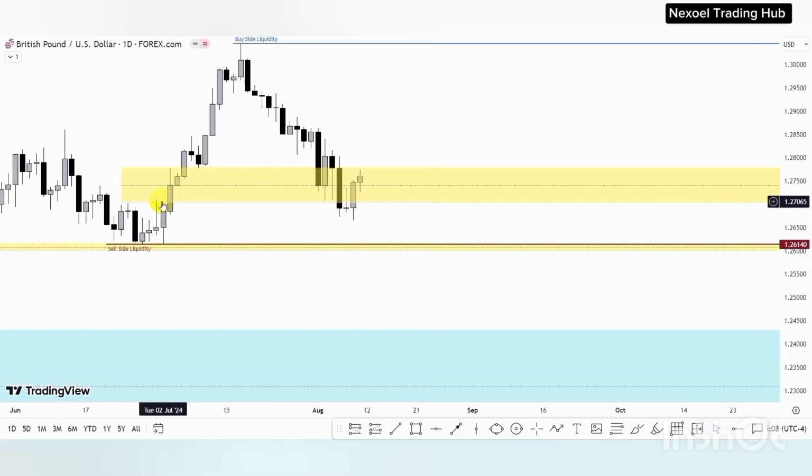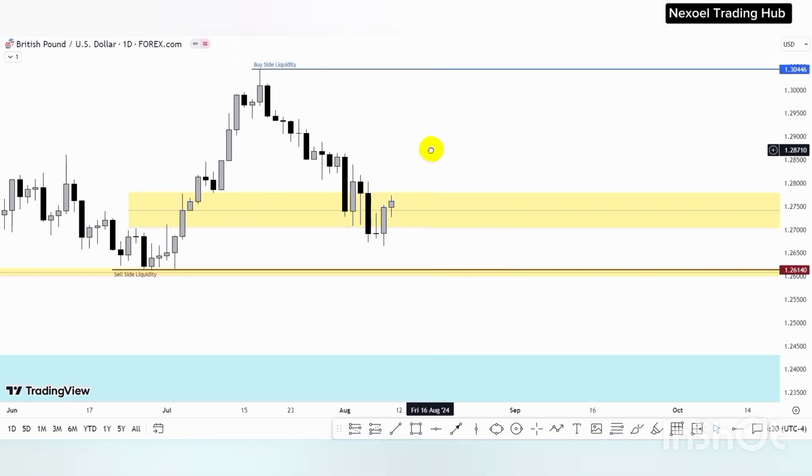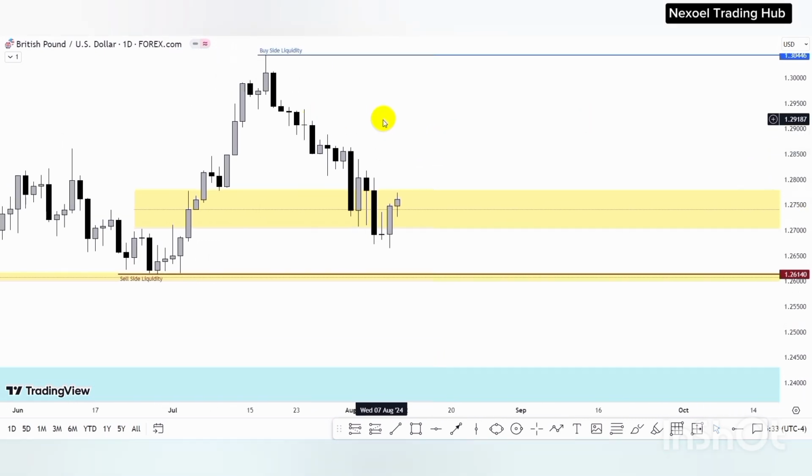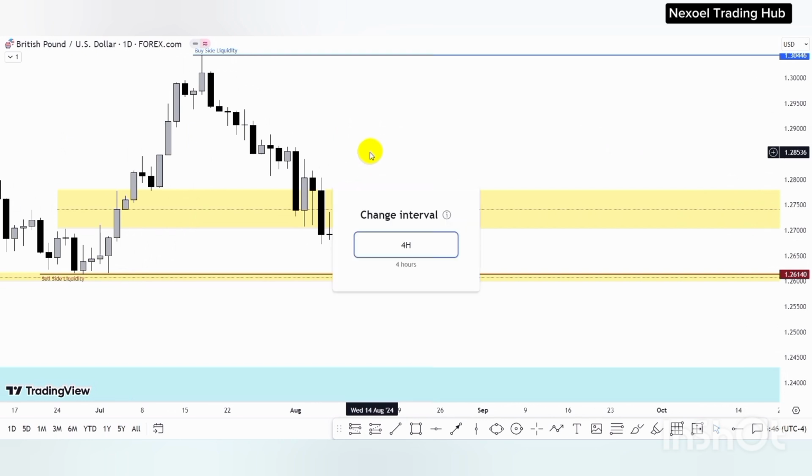So price mitigated this fair value gap in confluence with this breaker, because we can see this is an up close candle, and then we have this down close candle that took out these low points. So price mitigated that. We are anticipating that price may push further to the upside if the DXY is actually bearish. But before we see that bullish move in the GBPUSD pair, we want to see price drop to the downside, and then we can begin to frame a bullish move. So let's go to the 4-hour time frame so that we can have a better picture of that.